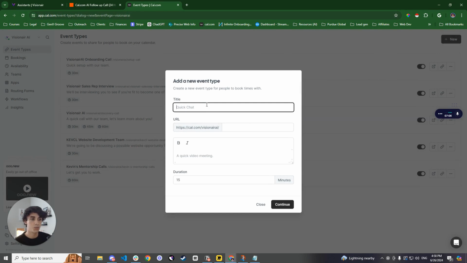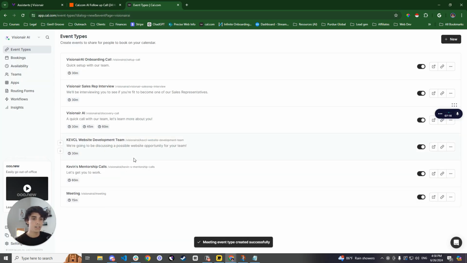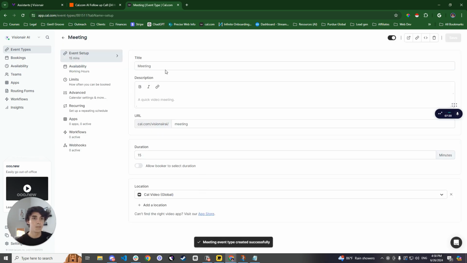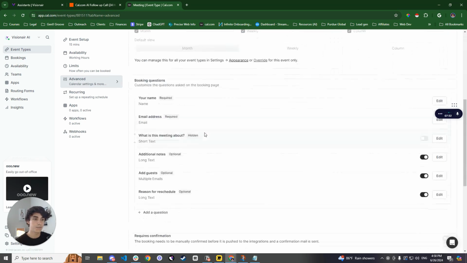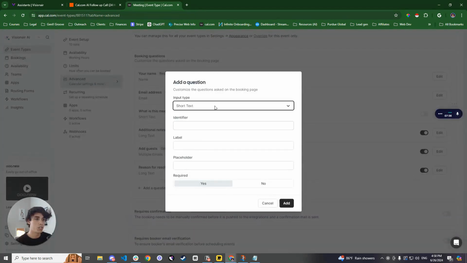You're going to go ahead and title this whatever you want. Let's say it's just meeting. Quick meeting, duration, doesn't really matter too much. As you can see, it makes the event type for us. There are some things that you're going to want to include in here, but the first most important one would be to go over to advanced, and then in the advanced setting, you're going to want to add a question.